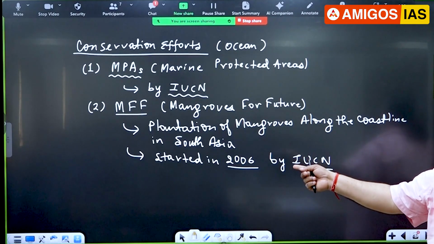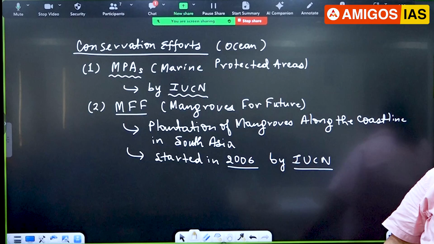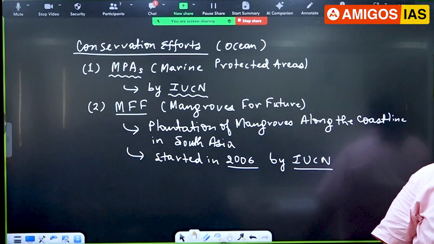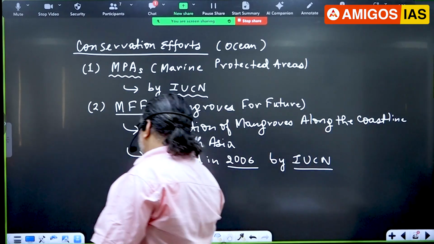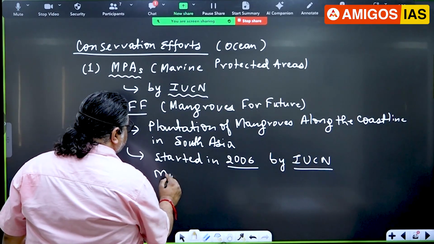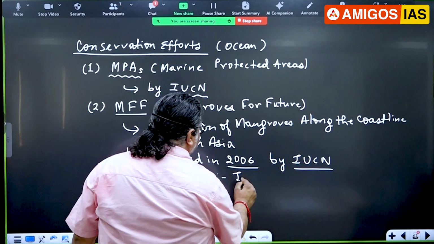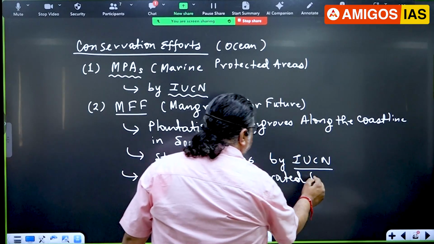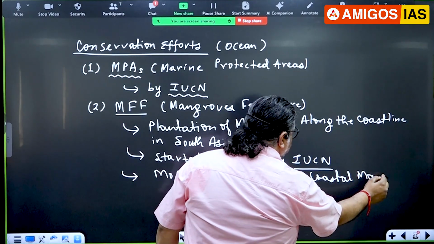There's the organization here. And now the Government of India, our central Ministry of Environment, Forest and Climate Change, we have an integrated coastal management zone. Let me write here, MOEFCC, integrated coastal management.